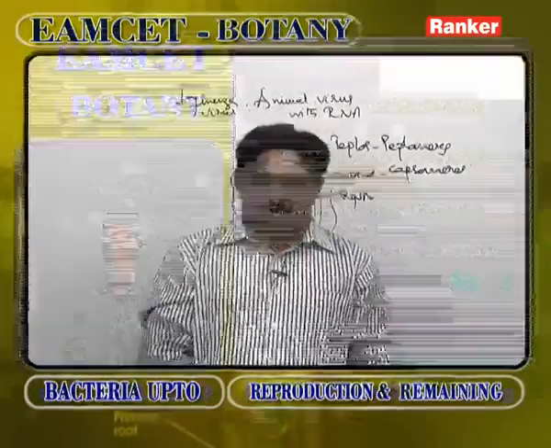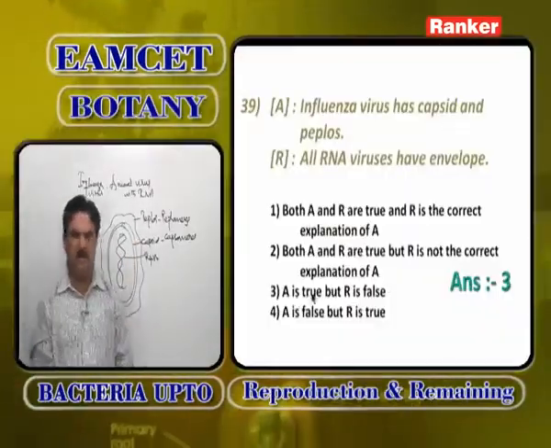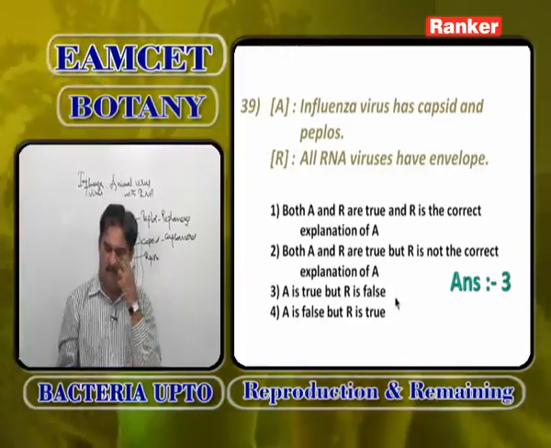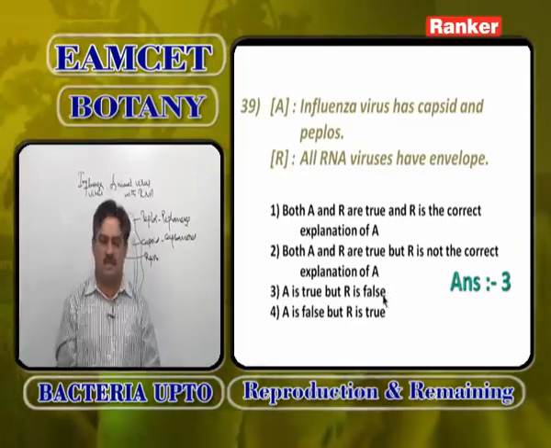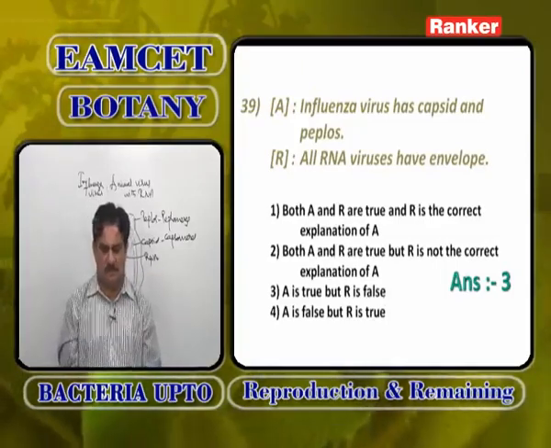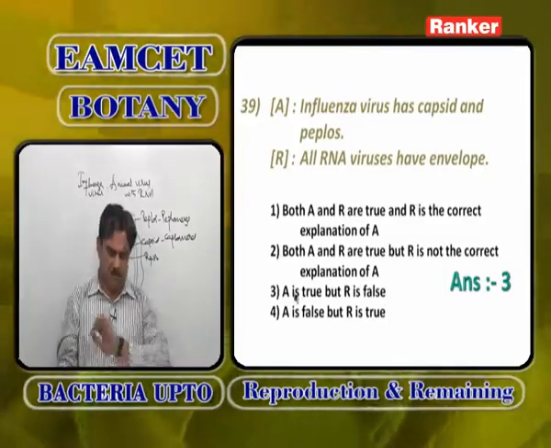Correct. All RNA viruses have an envelope is wrong. All RNA viruses do not have a peplos envelope because tobacco mosaic virus is also an RNA virus. It does not have any peplos. So A is true, R is false.